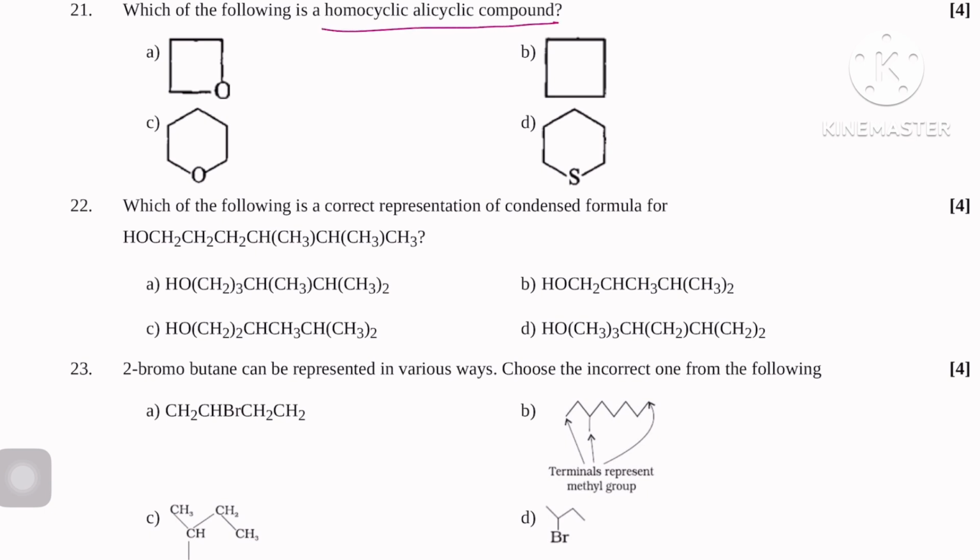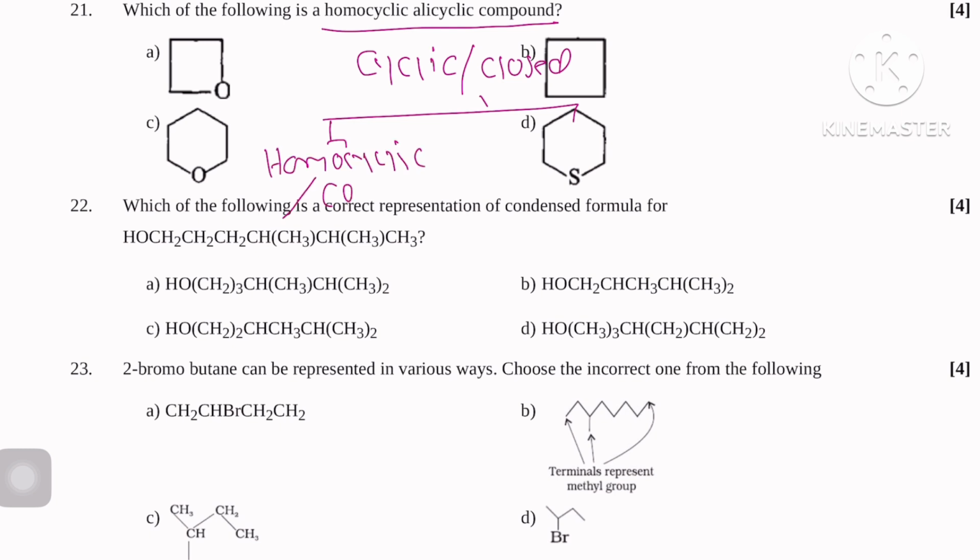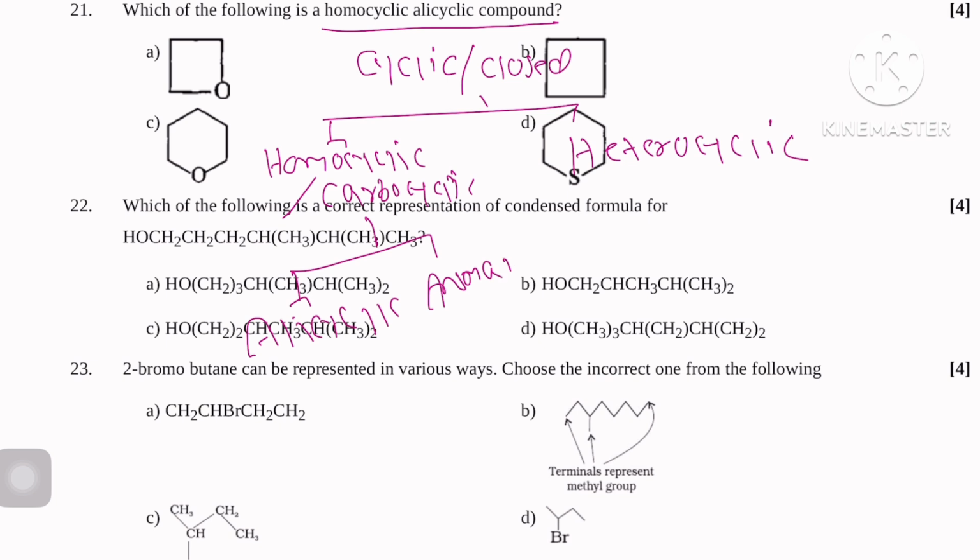Now you know very well, cyclic compounds, or closed chain compounds, are classified into homocyclic, or carbocyclic, and heterocyclic. Carbocyclic is further divided into alicyclic and aromatic, and aromatic is further classified into benzenoid,